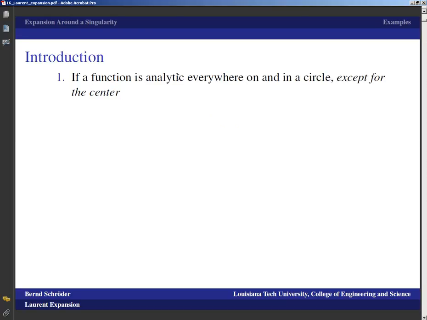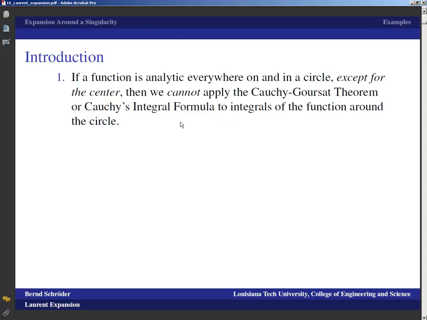And well, if that is the case, if a function is analytic everywhere on and in a circle except for the center, then we cannot apply the Cauchy-Goursat theorem or Cauchy's integral formula to integrals of the function around the circle. That's because we've got that center, where the function is not analytic, so the hypotheses of these two results are not satisfied.